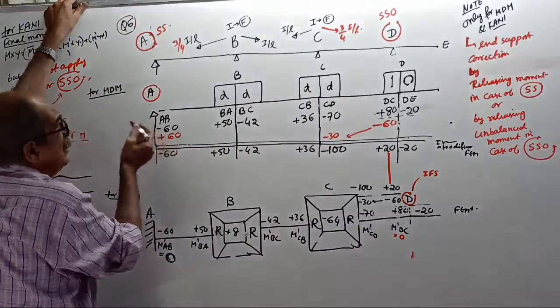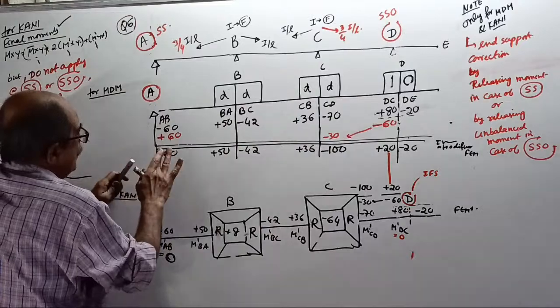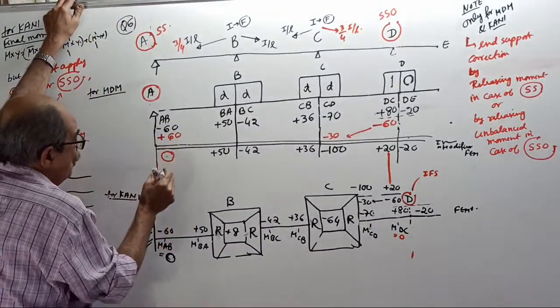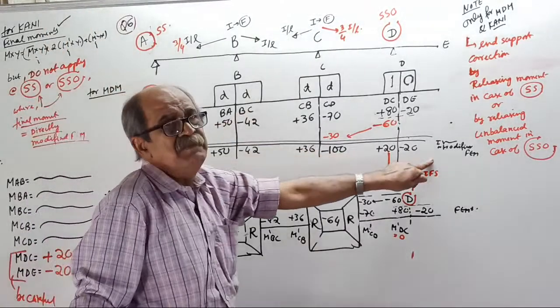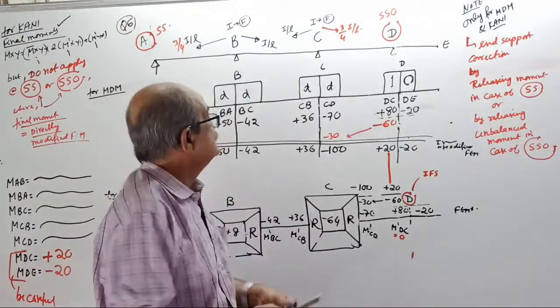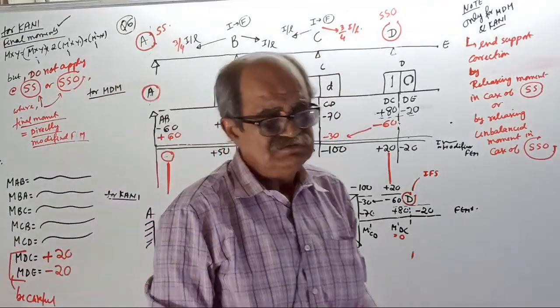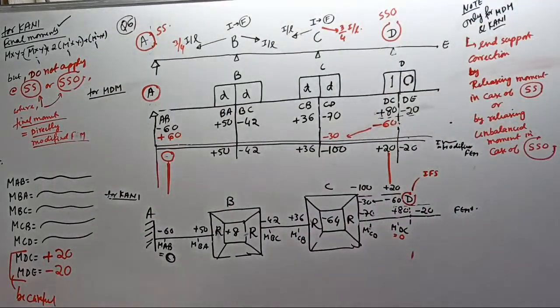Overhang is not there. See, full round means full release. This will become 0. Okay, then also block this support. There it will remain the same as last time. Enjoy the table, finish the MD method. Clear now?